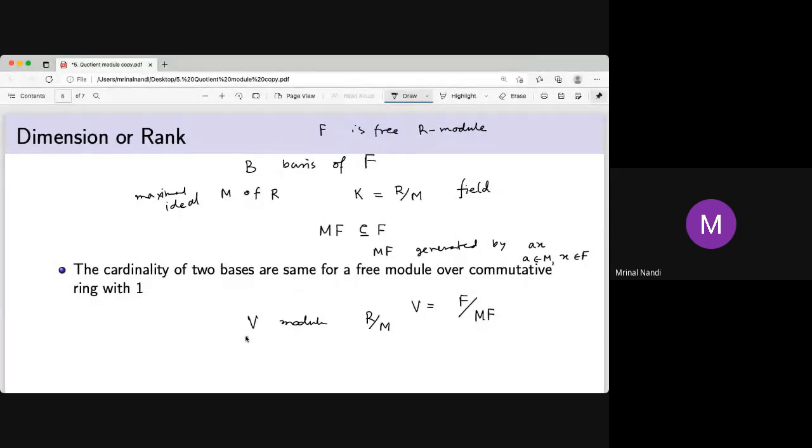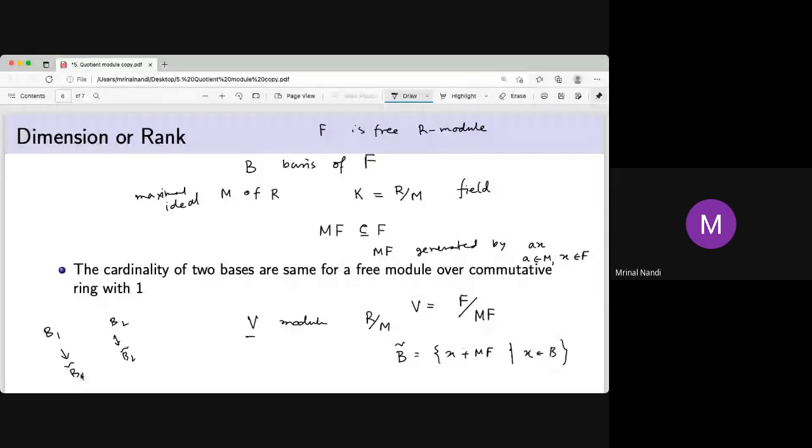Now V is not only a module, it is a vector space over that field R mod M. And you can check that B tilde, the set of all such quotients, forms a basis of the vector space V, because V is a quotient module. Now if you have two different bases B1 and B2 of F, you can construct B1 tilde and B2 tilde, which are bases of this vector space V, which is F mod MF over R mod M.